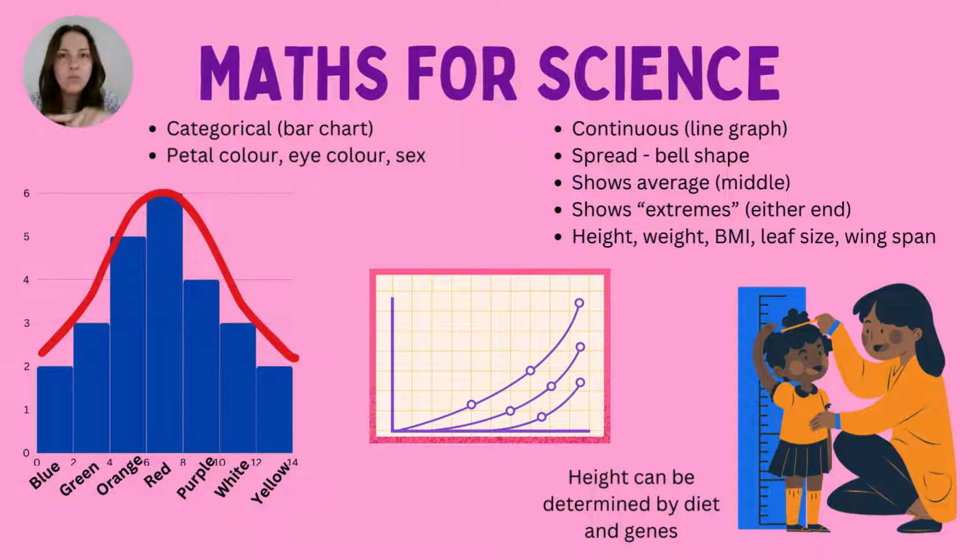If it's more of a curve shape, go with the flow of the data. That's my advice to you, okay? Because I think in maths, a lot of the time you're expected to use a ruler. In science, if the data's showing a nice curve, please just draw a curve. That is one of the things I constantly see. I don't want you guys to miss out on key marks, okay?